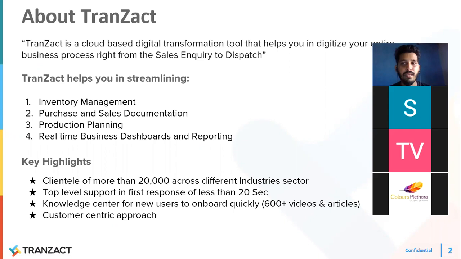So these are the four bigger problems which we are going to solve through Transact here. Then, mentioning some key highlights, or you can call it Transact achievements: up till now, we have a clientele of more than 20,000 clients in different industry sectors. Some are in manufacturing, trading, services, retail. We do have clients in retail also, so a lot of clients in different industry sectors.